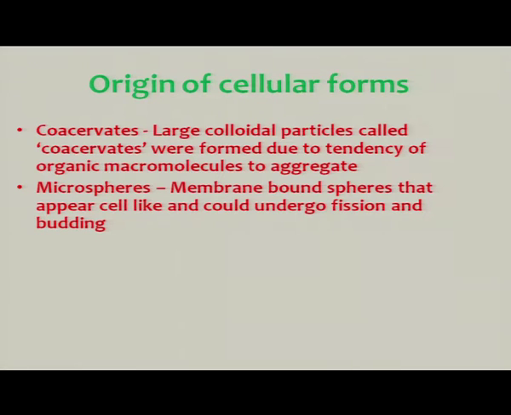Then Sidney Fox was the scientist who could form proteinoids. Proteinoids were like primitive protein structures, and Sidney Fox observed that these proteinoids could arrange themselves in membrane bound spheres that appeared cell like, and they could also undergo fission and budding like the prokaryotes. So, we see how the macromolecules were formed, then they aggregated to form the coacervates, and then they formed a membrane bound sphere known as a microsphere.